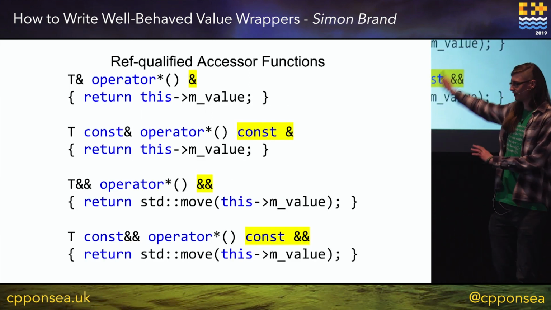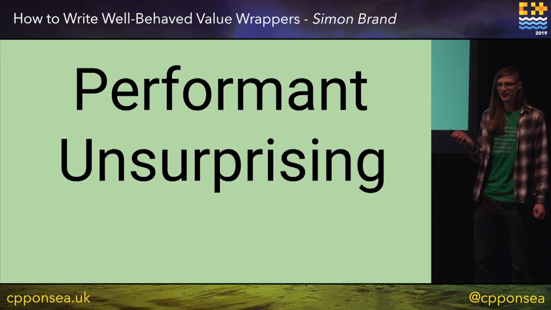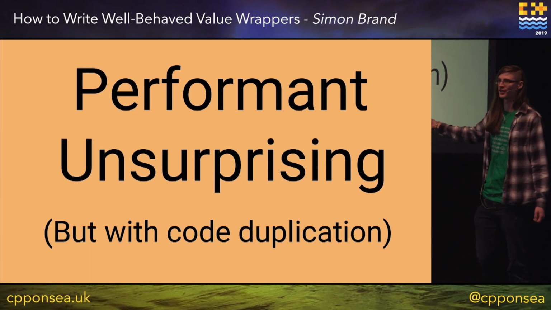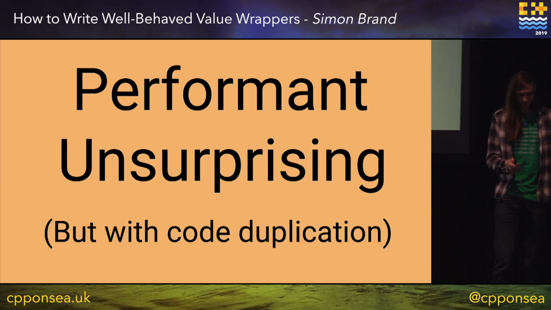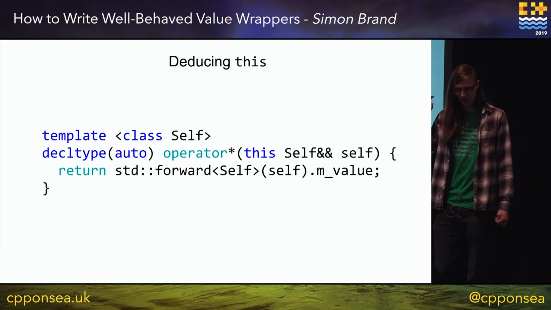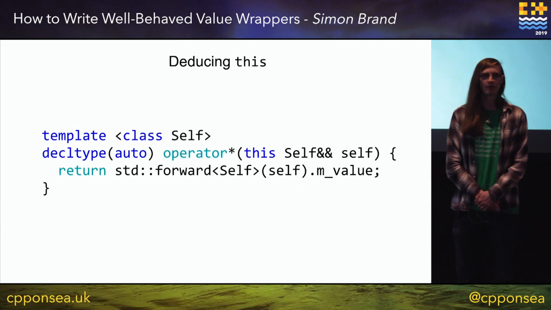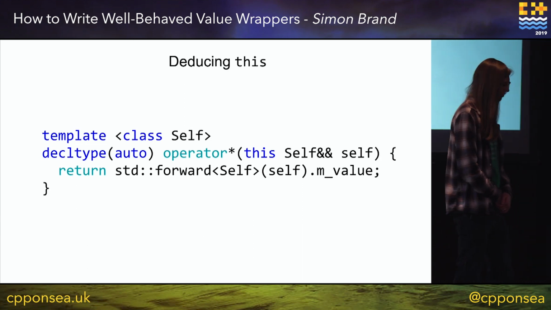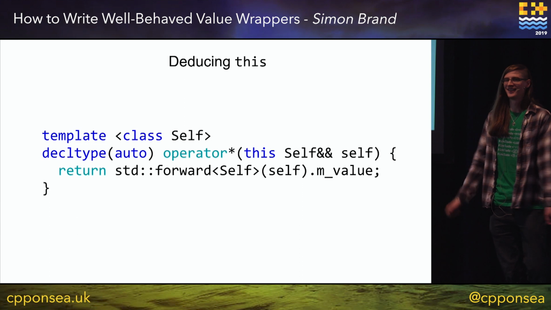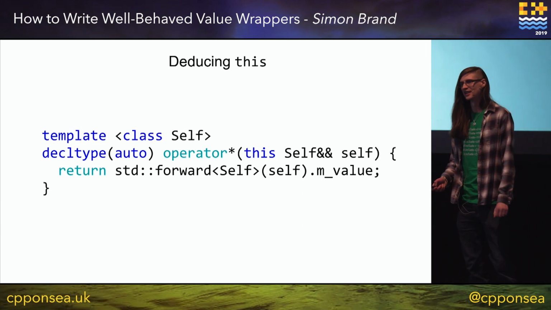But back to having the 4 functions. We are now performant and unsurprising, but again, code quadruplication even in this case. So we can do deducing this. This is a paper which I have co-authored with Barry Revzin and Ben Deane and Gašper Ažman. Maybe C++20, looking more likely C++23 at this stage, but we'll see how we go.